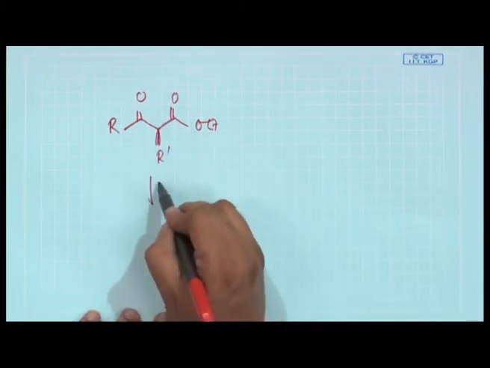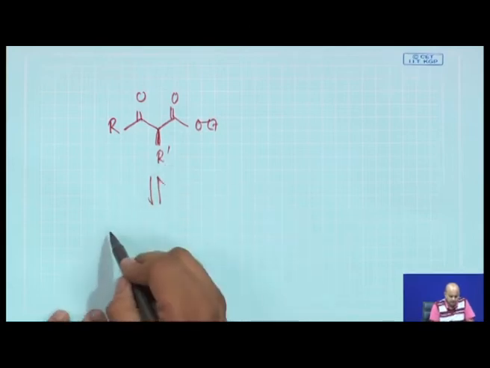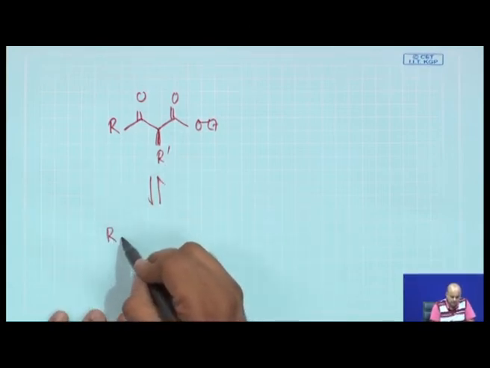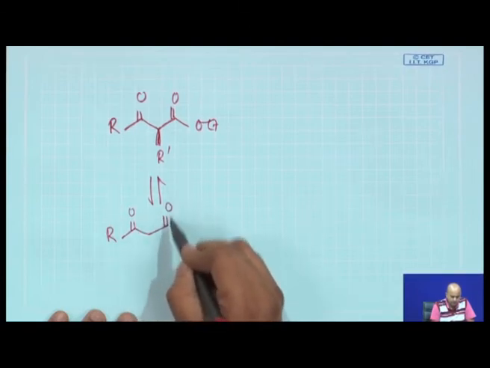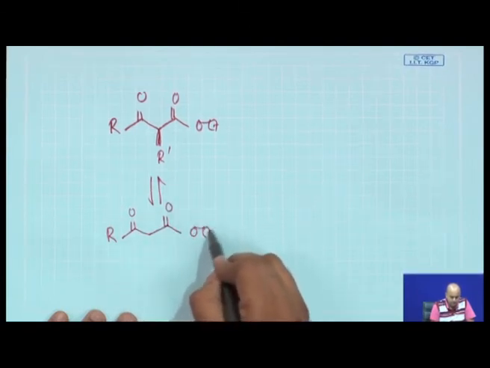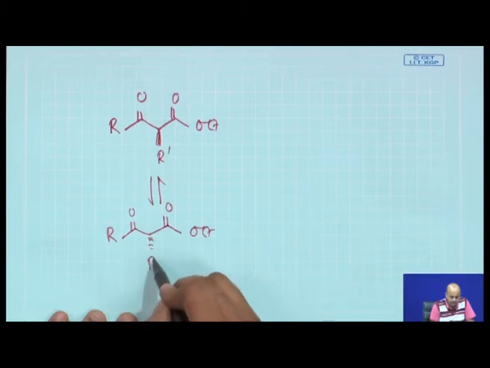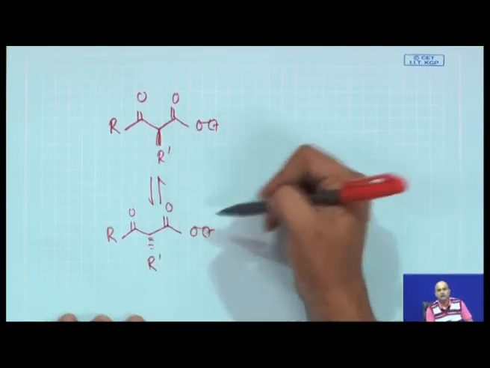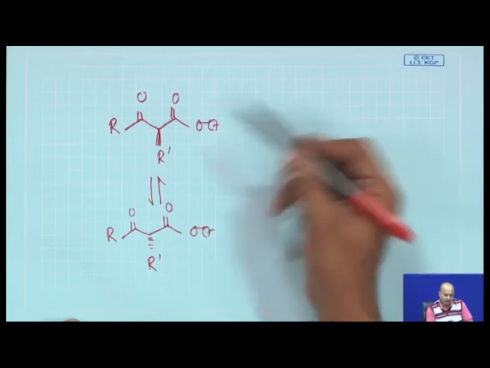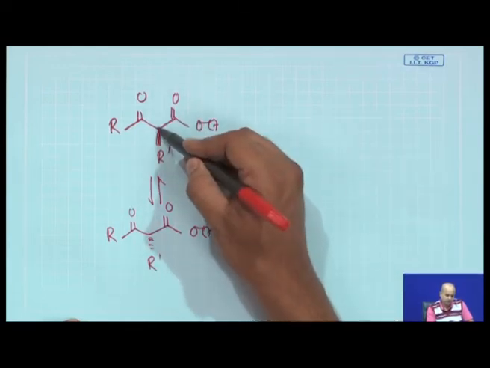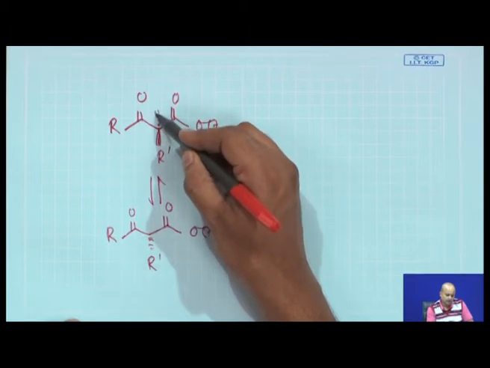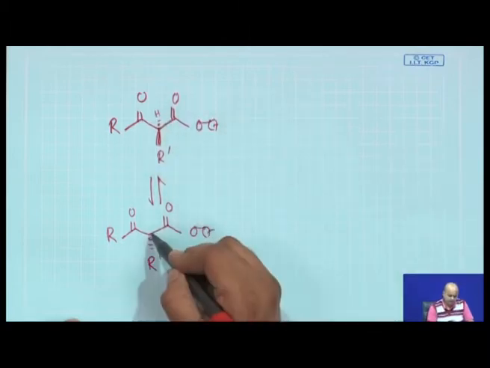I am giving you a substrate which is an alpha substituted beta keto ester. If you see the structure, these two enantiomers are in dynamic equilibrium. Why? This substrate has an extremely acidic kinetic hydrogen.